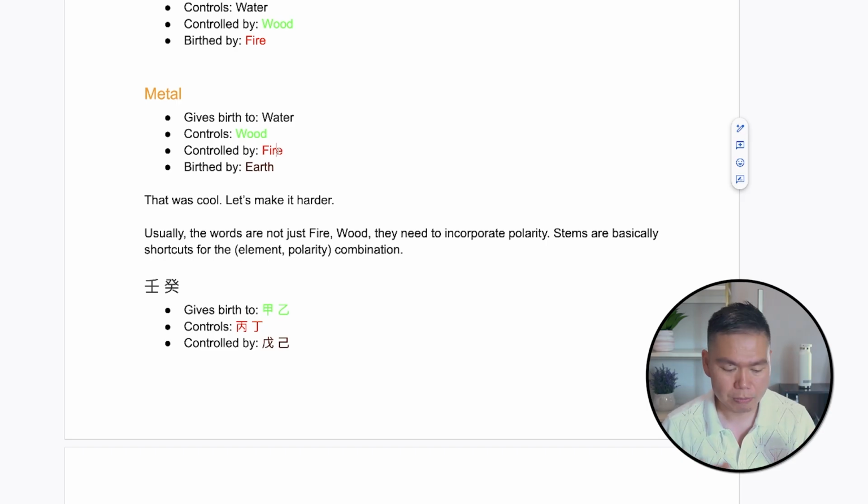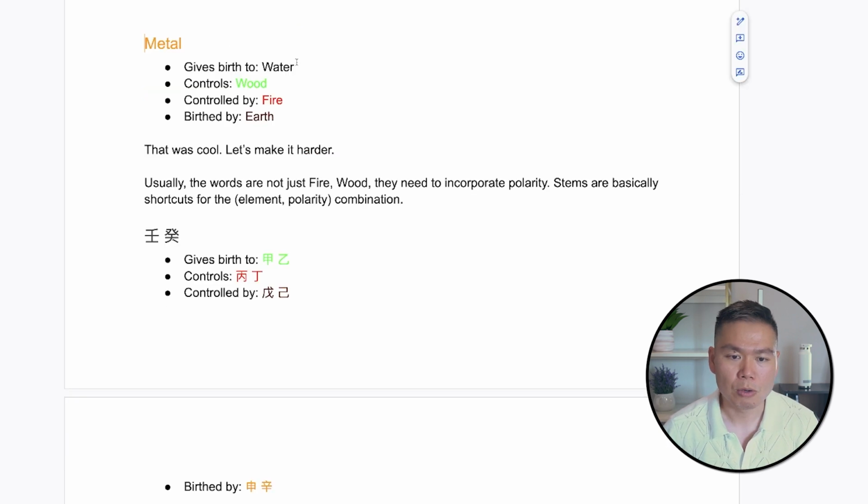And then if you're metal, what gives rise to you? Well, you find metal in the earth, under the ground. So it comes from earth. By the way, water is represented by the color black because it represents knowledge. That's why it's black as opposed to blue.